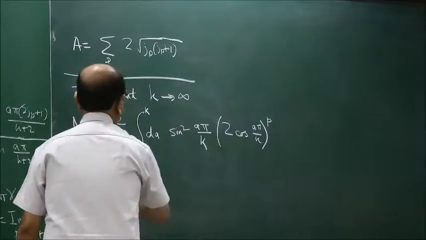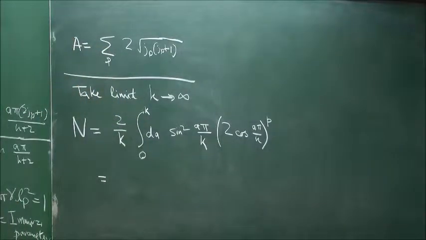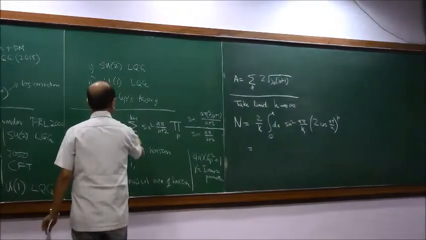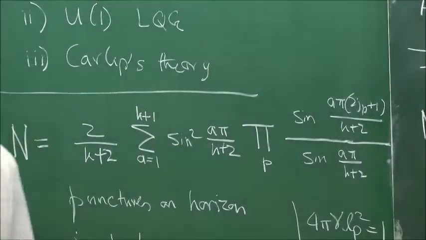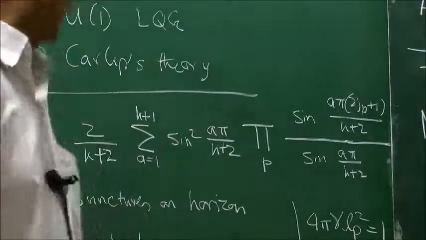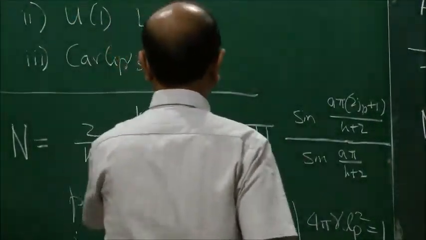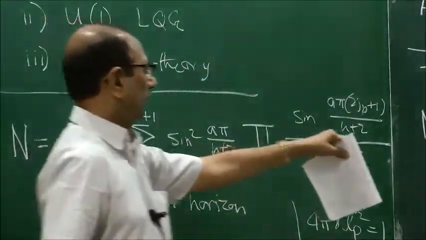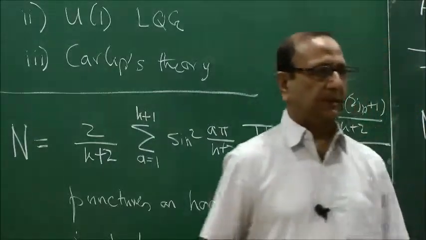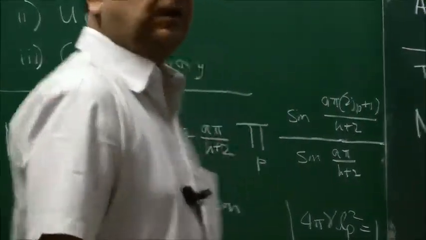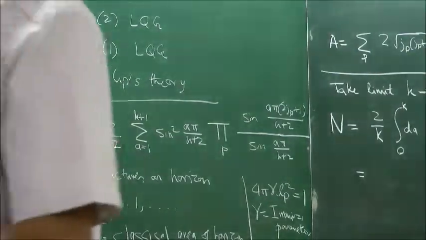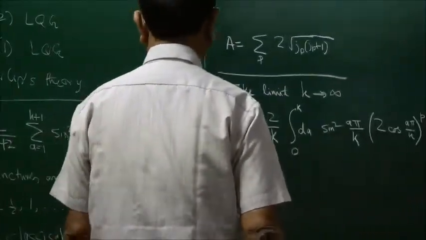So I have a question. Yes. What is the measure that is changing this sum into the integral? This quantity a goes from 1 to k plus 1 in units of 1. So if you take the limit when k goes to infinity, this is a sum over a which varies by 1, so it naturally goes over to the integral dA. But as in the ordinary integral, there is some condition like n h equal to constant. Something is kept constant while you are taking something going to 0.